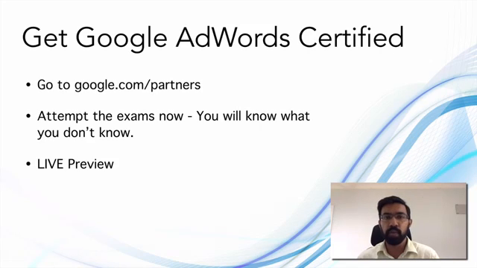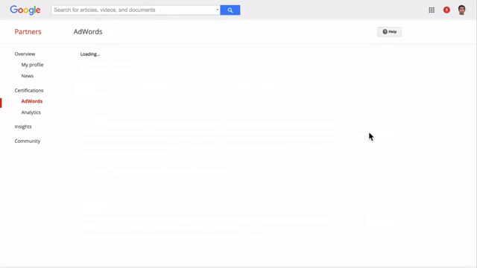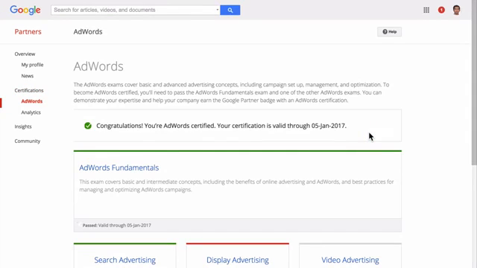So I will show you a live preview of how you can get Google AdWords certified. Here I am at the URL google.com/partners using my personal account. In this account, if you click on certifications, there is AdWords and Analytics certification. You just need to pass 2 exams out of 6 exams to get certified, out of which the AdWords fundamentals exam is mandatory.